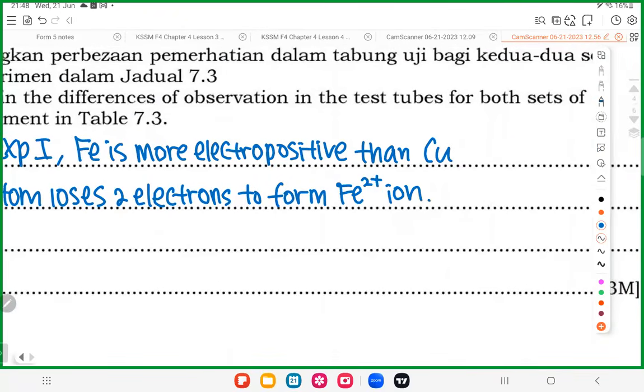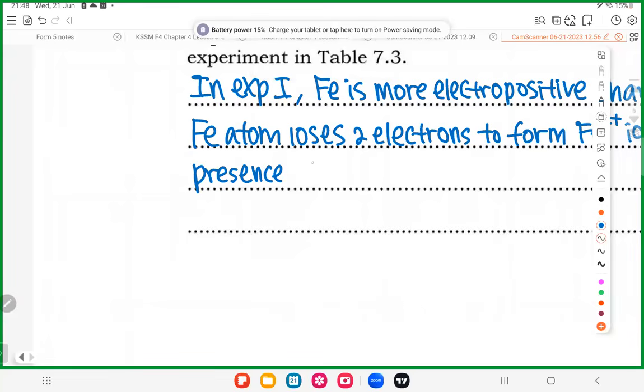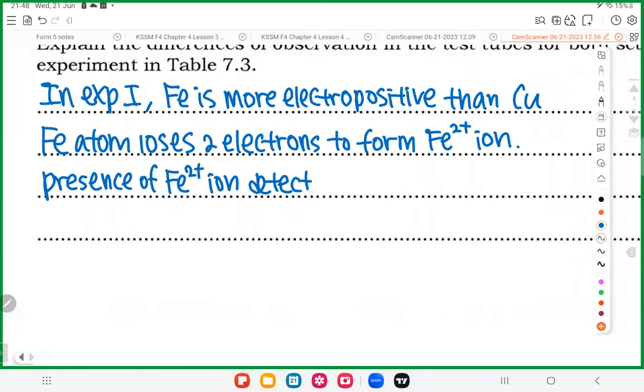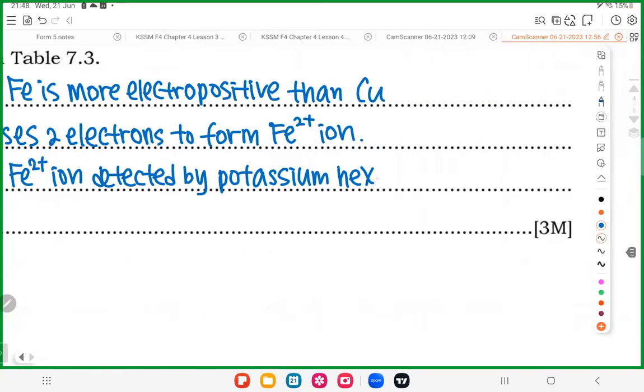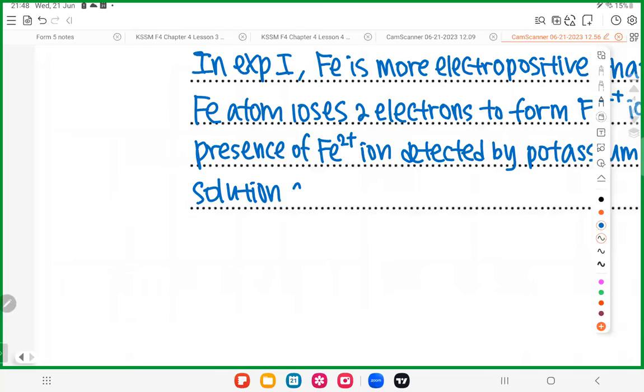Okay, so the presence of Fe2+ ion is detected by potassium hexacyanoferrate(III) solution, and shows blue spot.